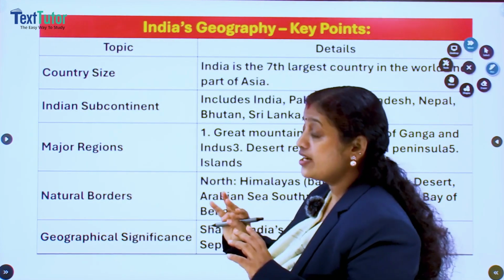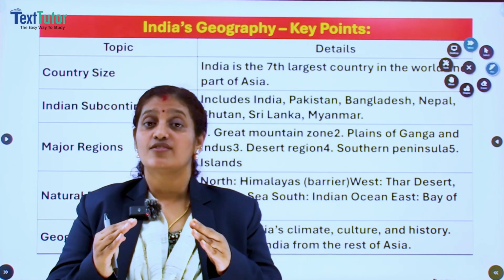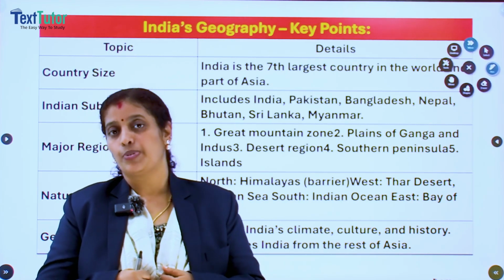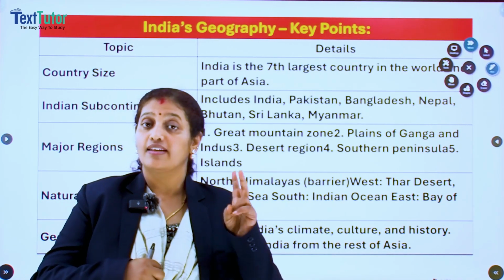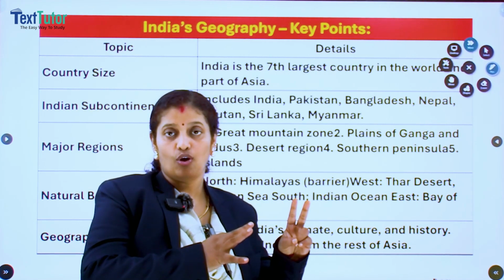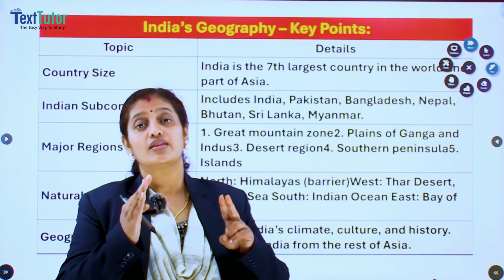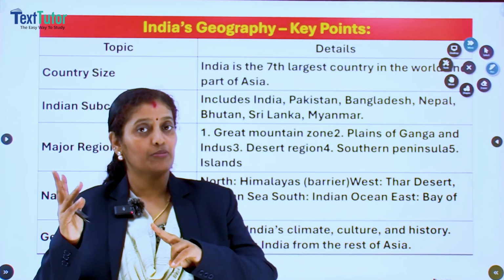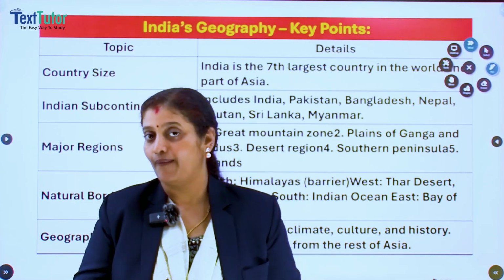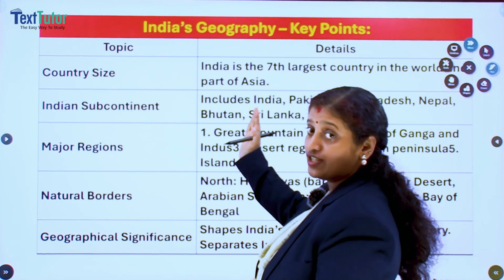Is it clear? So we are discussing the geographical diversity of India. This geographical diversity affects the entire lifestyle of the people who are living in India. And the second thing, this geographical diversity makes India stand as a unique, distinct nation from other countries of the world. Remember the wordings of Rakesh Sharma: Sare Jahan se Acha, beautiful India. Now let us explore some of the key features of India.